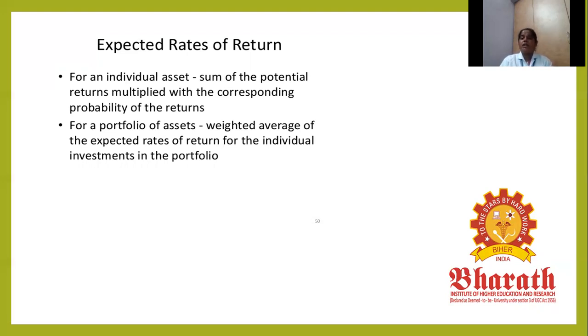SEBI, the Securities and Exchange Board of India, is one of the important bodies. It was introduced in 1965. If any company issues shares into the market, it has to register with SEBI.